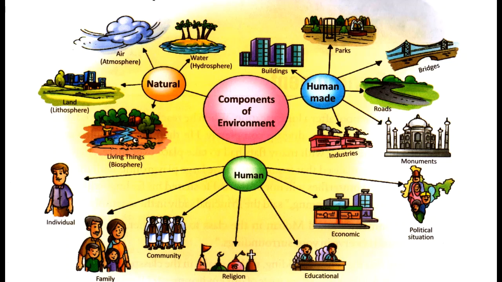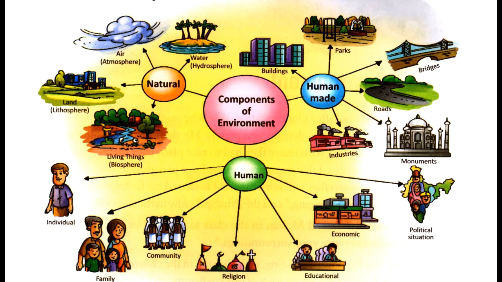There are three components of environment. The first one is natural. It means we see natural components of environment like water, that is hydrosphere, air, that is atmosphere, land, that is lithosphere, and living things, that is biosphere. So there are four parts of natural components of environment.